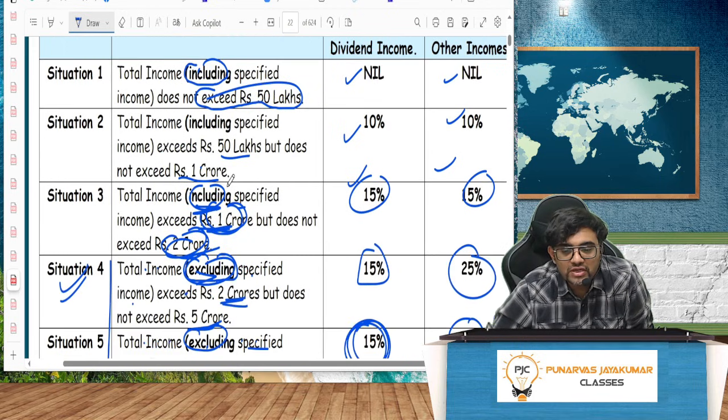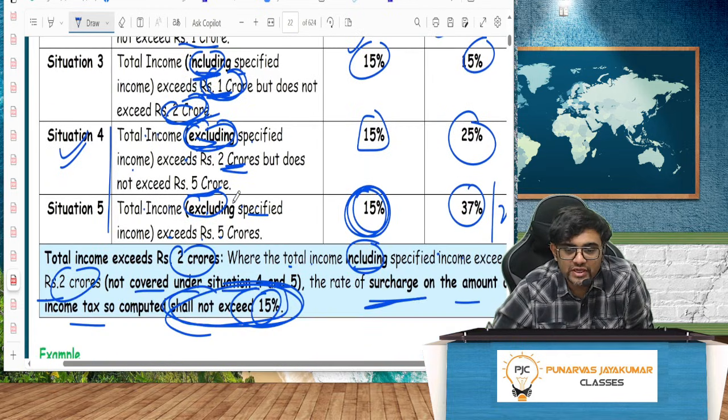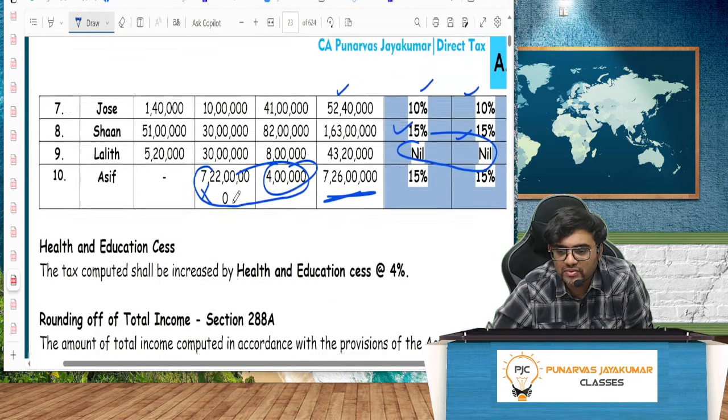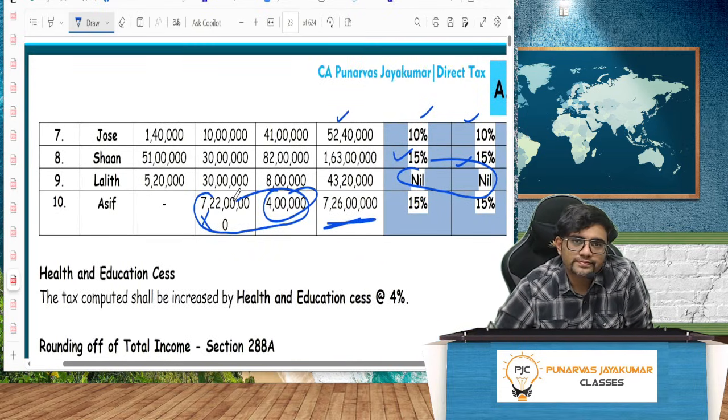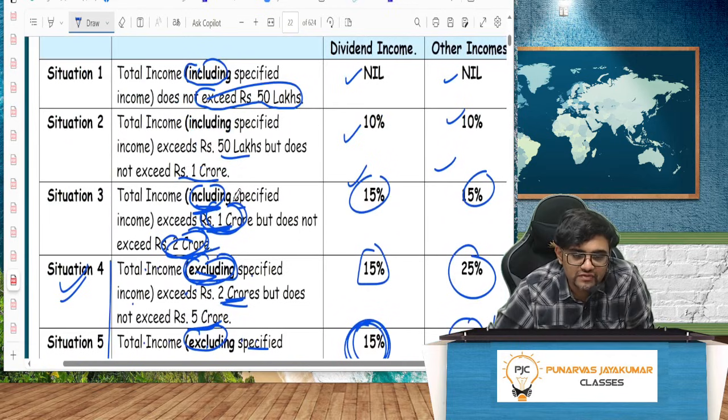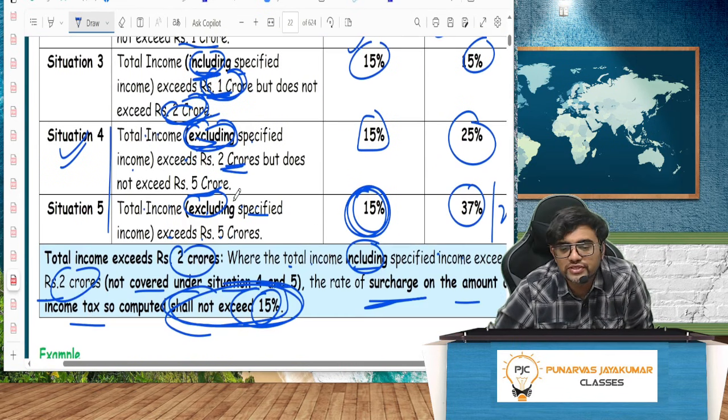Next, will it come under 3? All inclusive, 1 crore to 2 crore? No. Will it come under 4? Everything excluding 2 crore to 5 crore? No. If you exclude that specified income, it is some peanut amount, 4 lakh rupees. So it will not come under any of the 5 situations. Where will it come? Special situation.